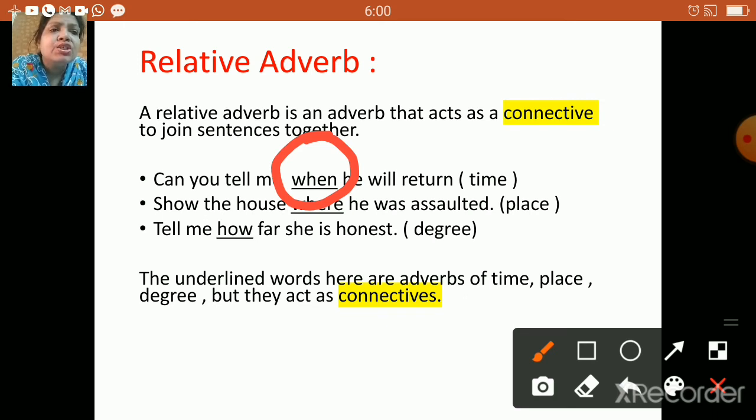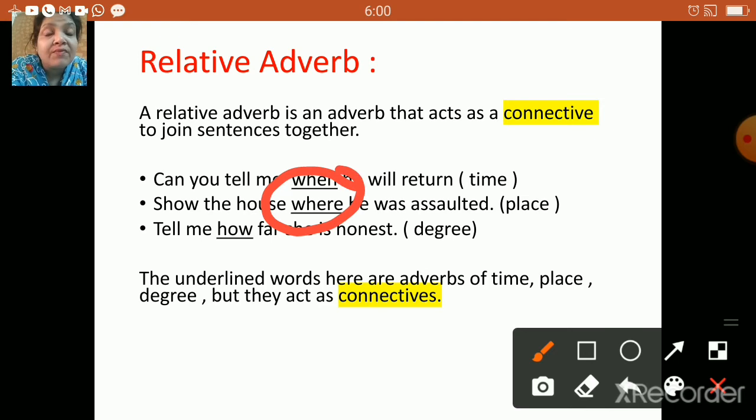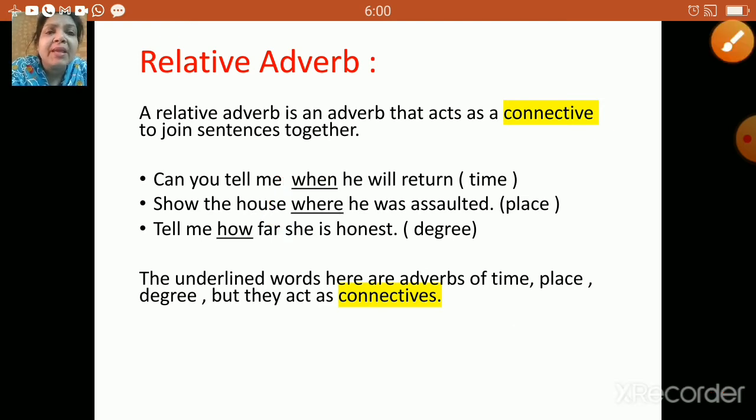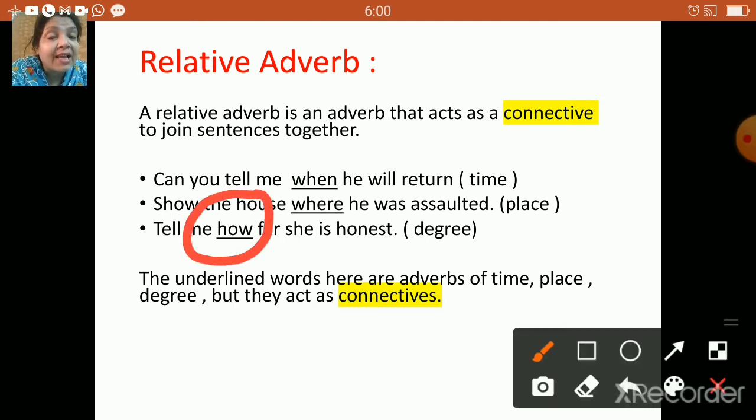Next, show the house where he was assaulted. Okay, show the house where he was assaulted, that means the place. So where over here is one more word which we can use as a relative adverb. Next, tell me how far she is honest. How, that means degree. So yes, this is one word which shows us that it's a relative